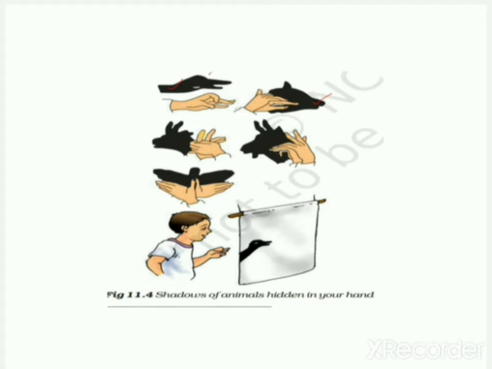If you look at the shadow part, you see what looks like the face of an animal, but it is not the face of an animal. It is created by the hand. A boy is arranging his fingers like this, so that it seems like a shadow of an animal. So this proves that sometimes shadows can also mislead us about the shape of the object.